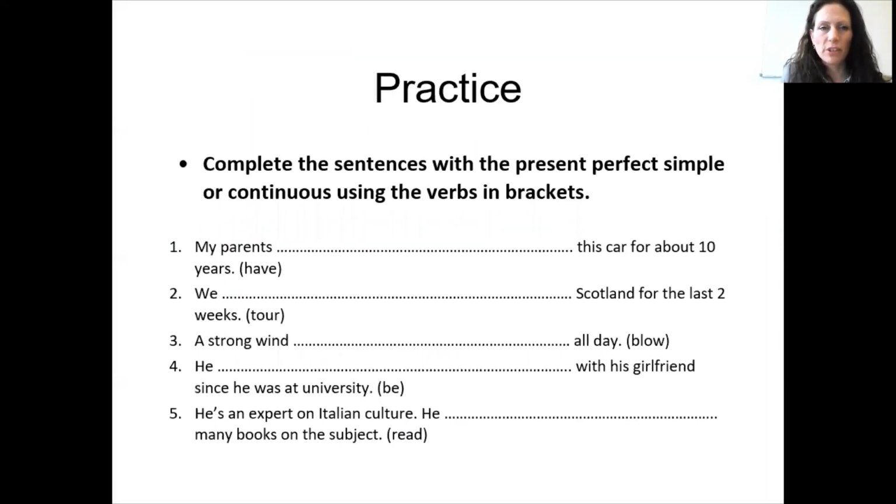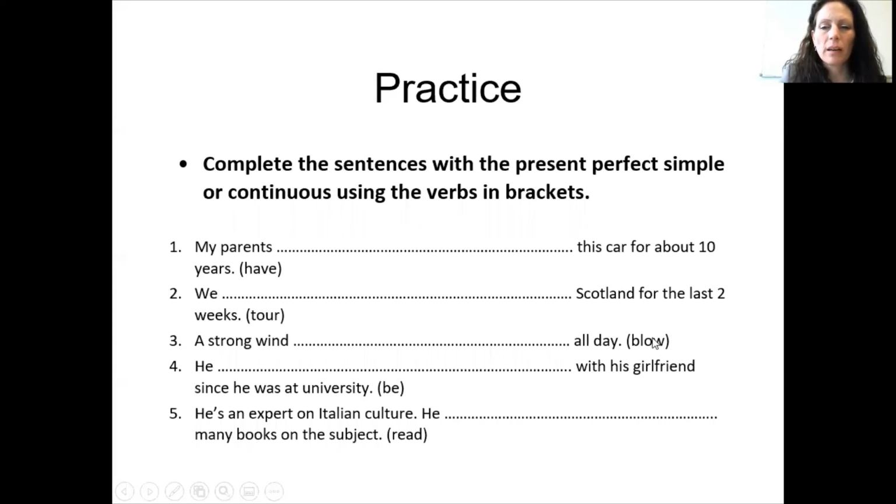Okay, so now it's over to you. You're going to practice using the two different tenses. So I'd like you to complete the sentences either in the present perfect simple or in the present perfect continuous using the verbs in brackets at the end of the sentence.